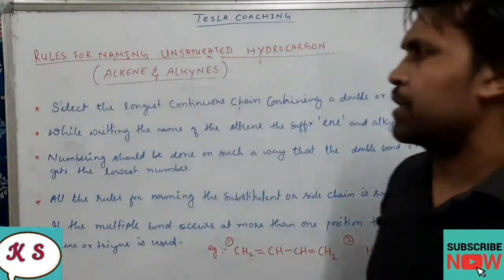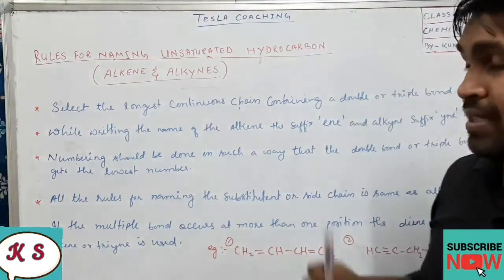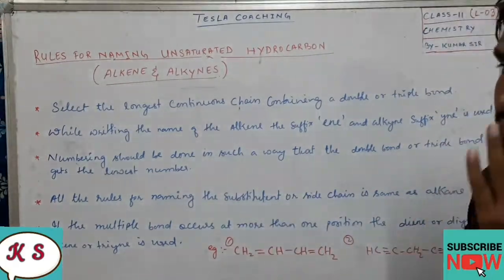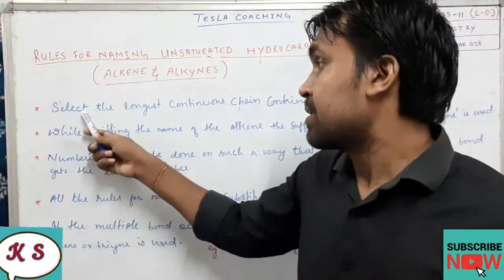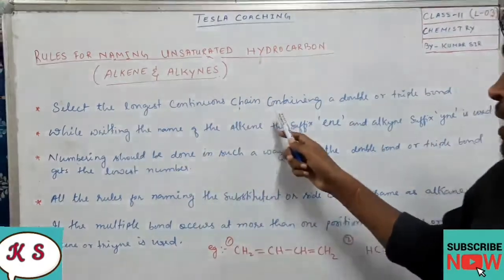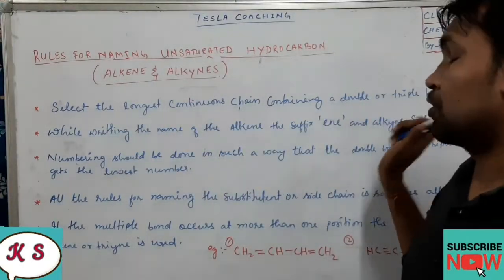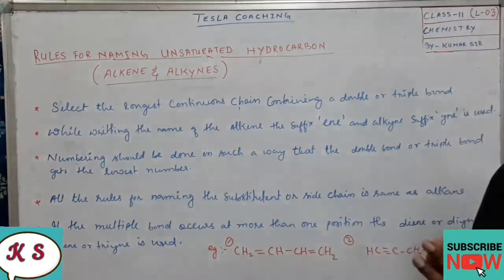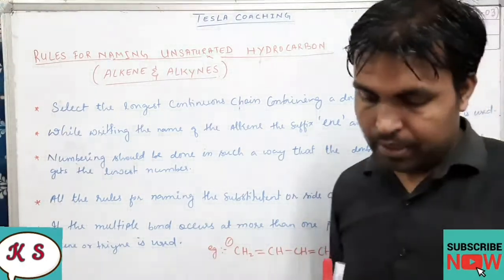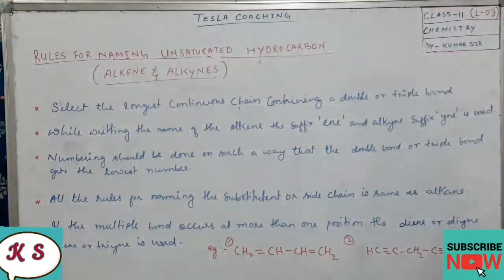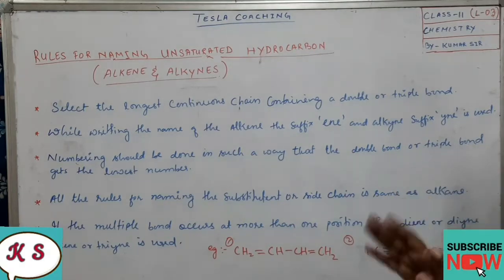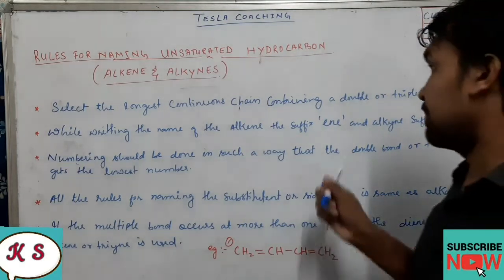So the first rule here is what? Same as alkane, the rules we have studied earlier, only a little bit of change will be there. Select the longest continuous chain containing a double bond or triple bond. Now you have to select the chain in such a way that it contains the double bond or triple bond. If you are not including the double and triple bond in the main chain, then that is not the correct method. For example, I will tell you.